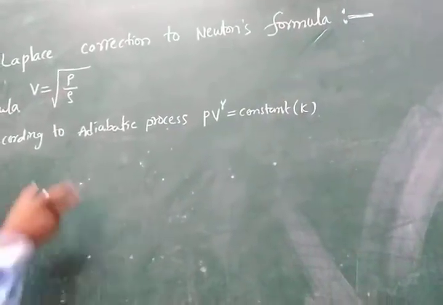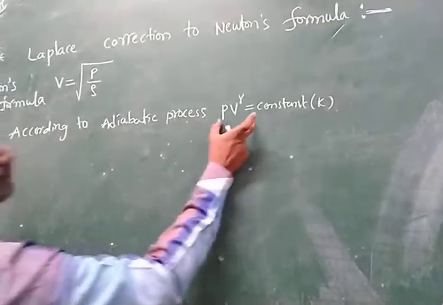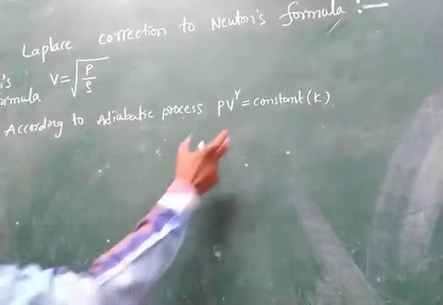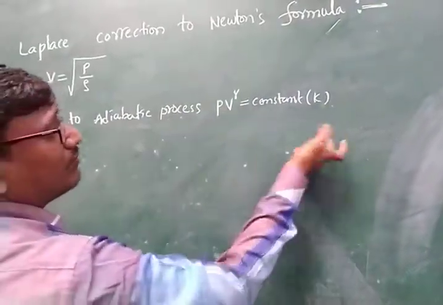We first learn about this formula, P v to the power of gamma. Now we differentiate on both sides.